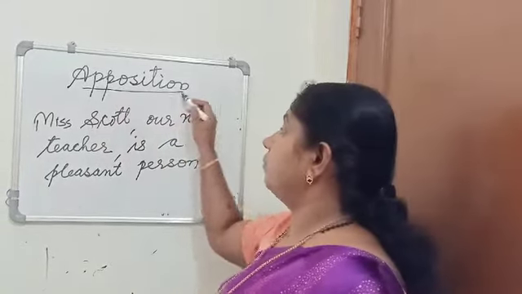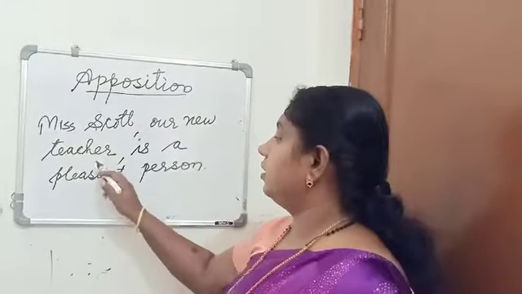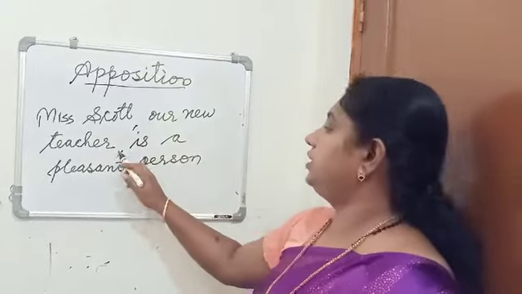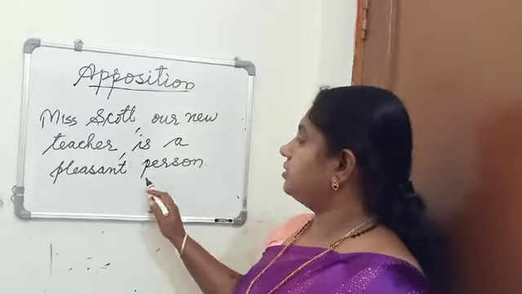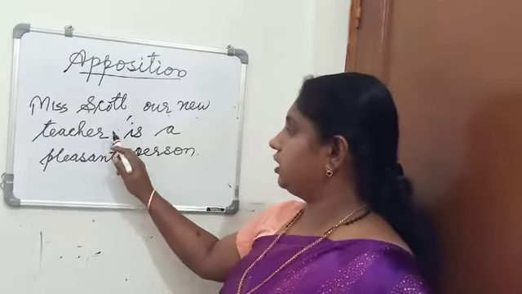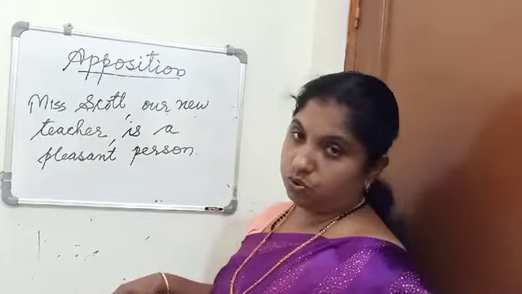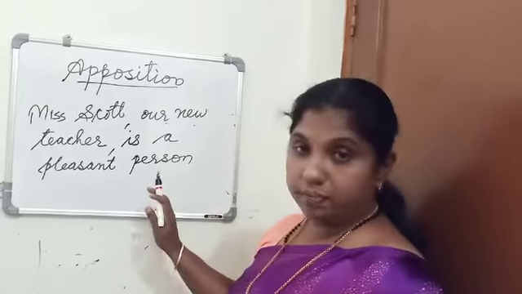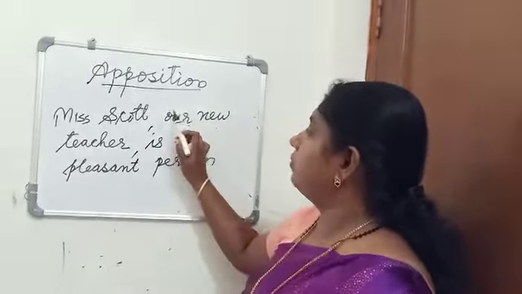Next is apposition. What is meant by apposition? Just look at this sentence: Miss Scott, our new teacher, is a pleasant person. Here you can see Miss Scott, our new teacher, placed together. Here our new teacher describes Miss Scott. When nouns are placed in such a way, we say this noun is in apposition to the other.